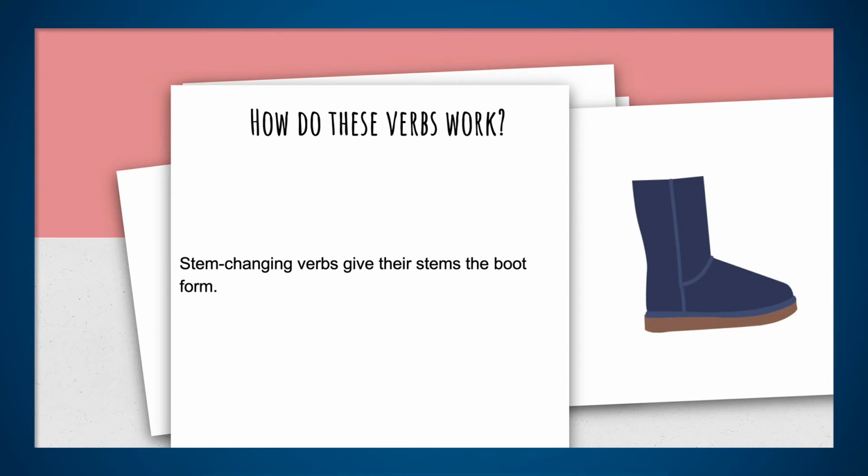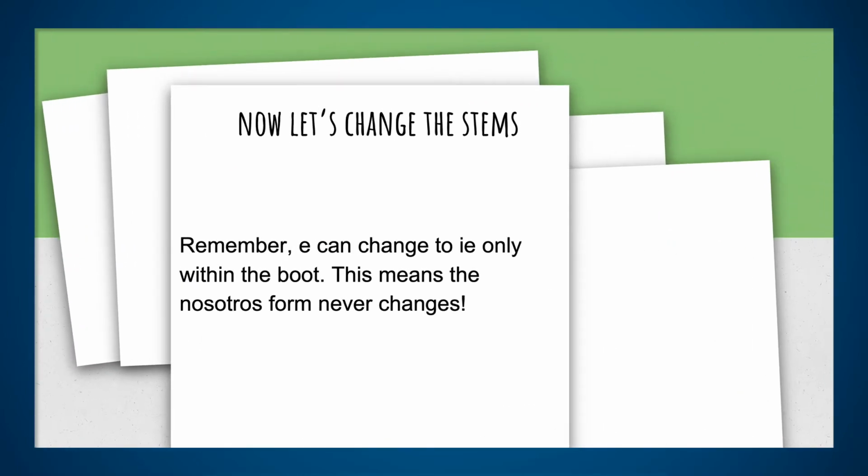Muy bien, in the next slide, we're going to see how these verbs work. Stem changing verbs give their stems the boot form. You see, right there, you got a boot right here, because that's kind of how they're going to follow the pattern. So let's check them out. Remember, E can change to IE only within the boot. This means the nosotros form never changes. We saw that when we were talking about tener. Remember we say tenemos, and venir, remember we say venimos. So the nosotros form is the only form that really doesn't change.